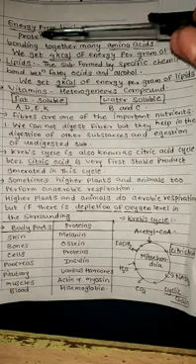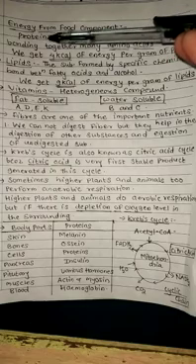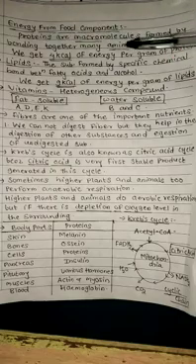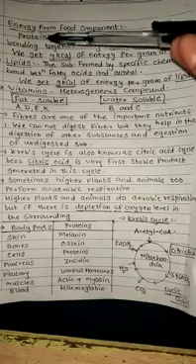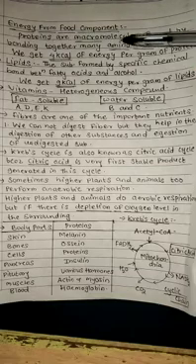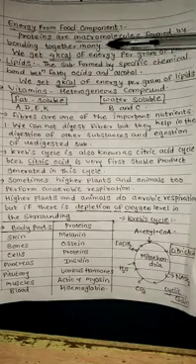So whenever you take protein in your diet, after digestion this protein is converted into a simple substance, and this simple substance is amino acid. So proteins are macromolecules, very large molecules formed by bonding together many amino acids.